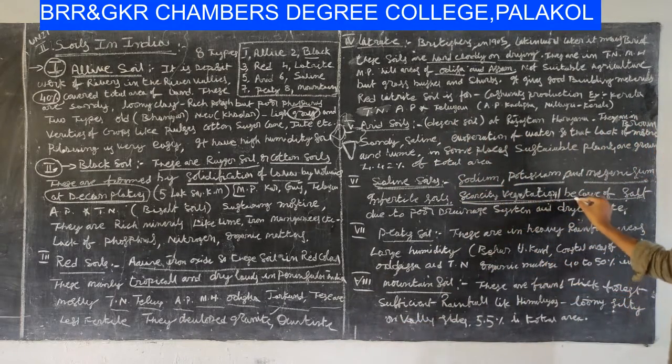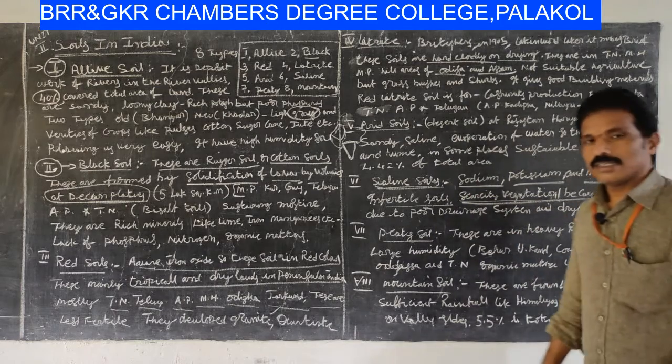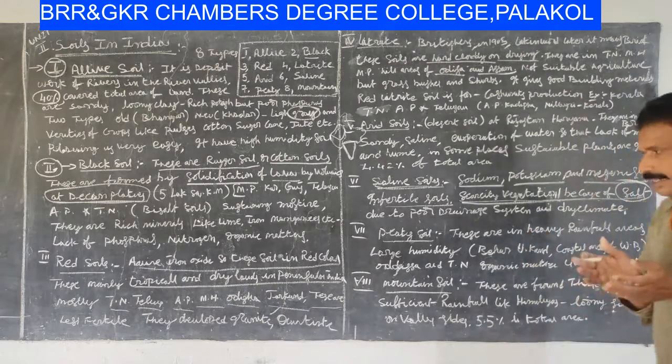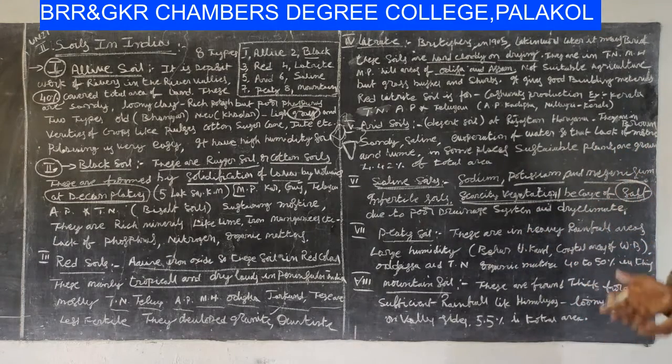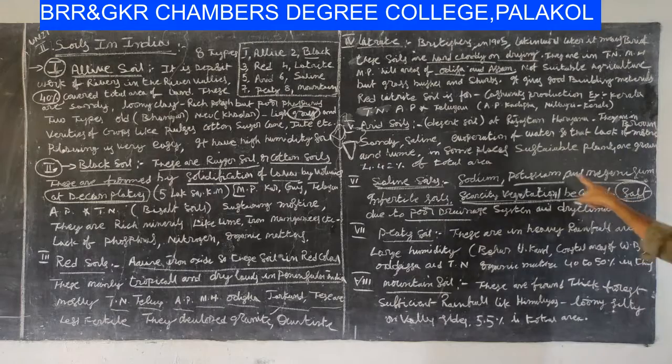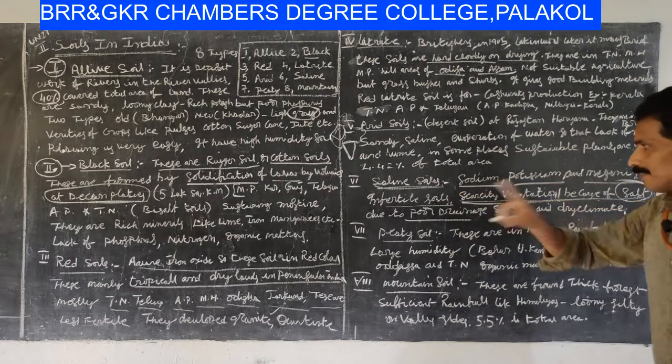Why? Because there must be salt. Saline soils are not possible for cultivation. Due to a poor drainage system, these soils are saline.